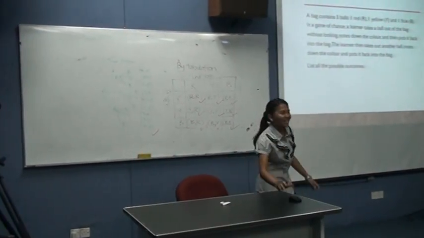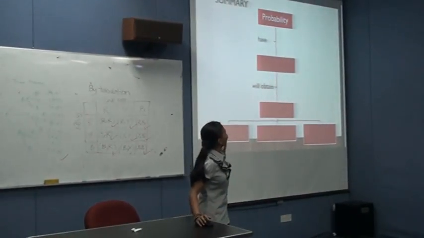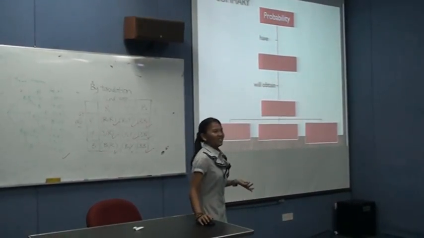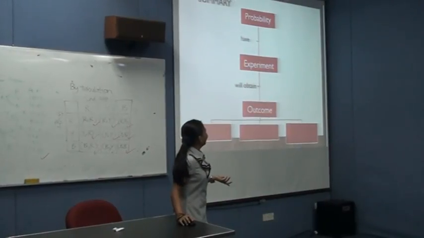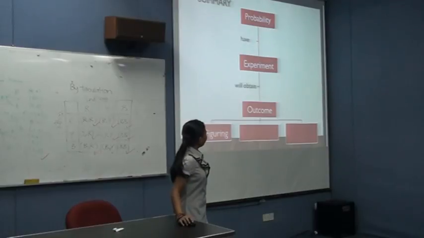Same goes for this one. Before I end my class, let us have a summary. Today our topic is probability. Probability must have an experiment. What are the three ways to obtain the outcomes? Figuring, tabulation, and tree diagram.